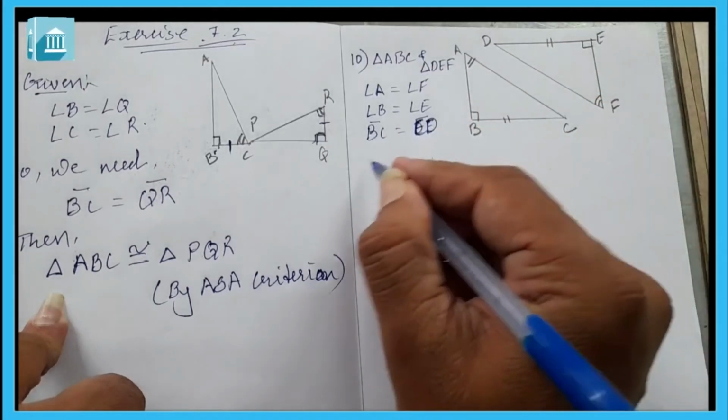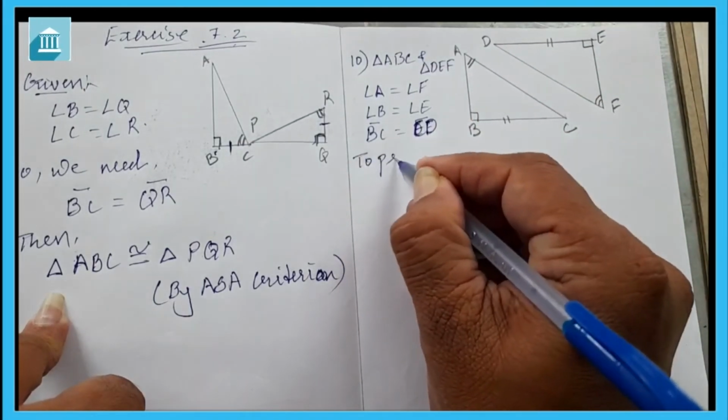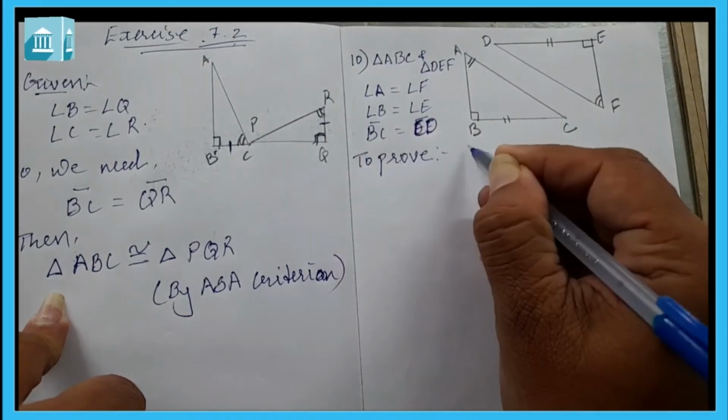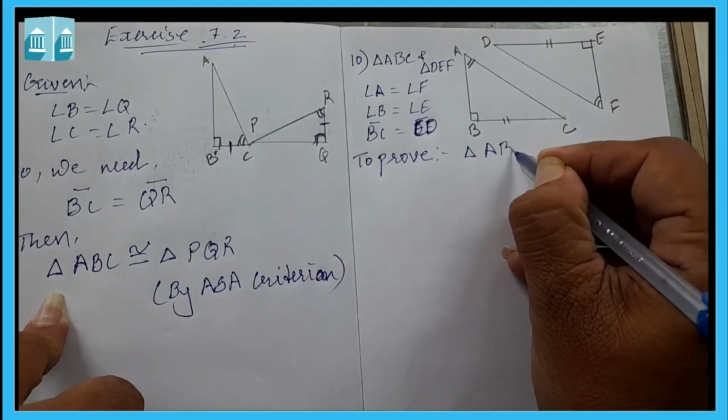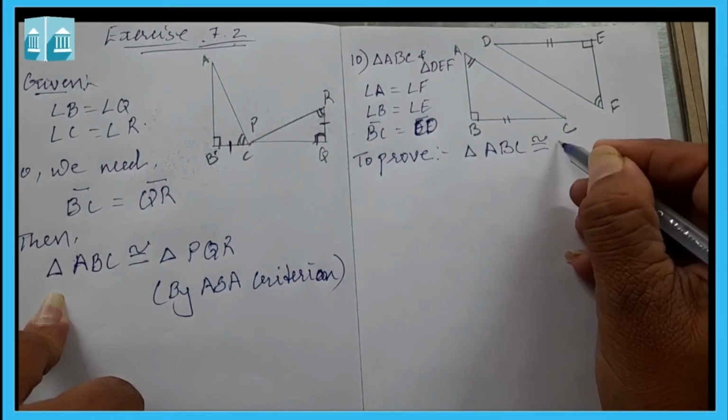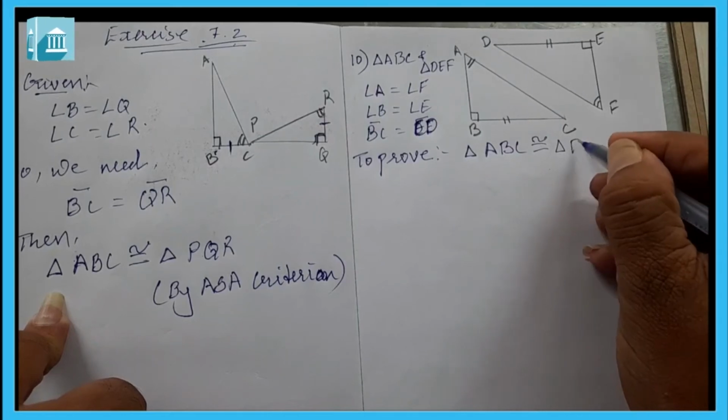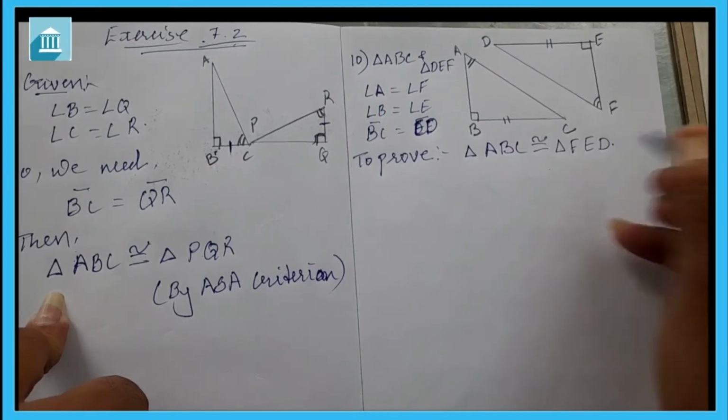Now we have to prove that triangle ABC is congruent to triangle FED.